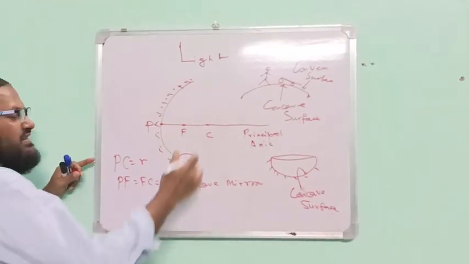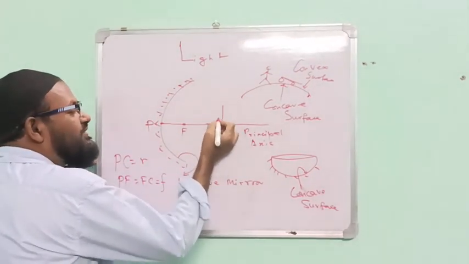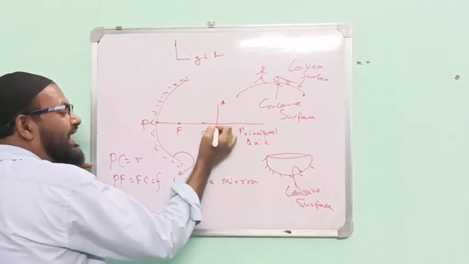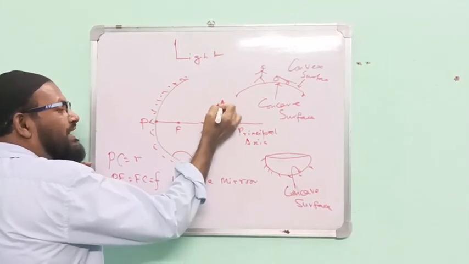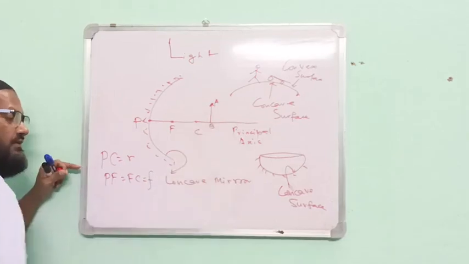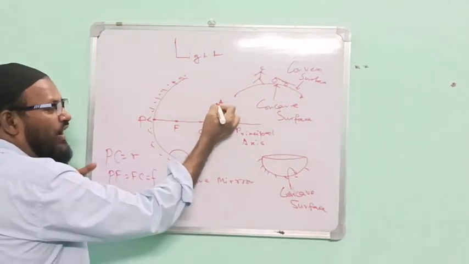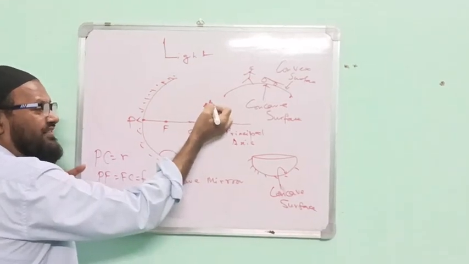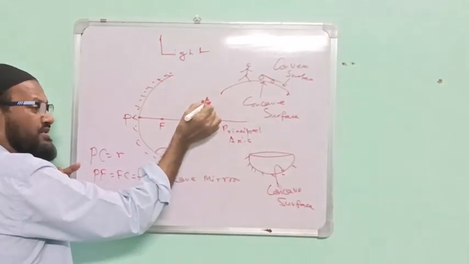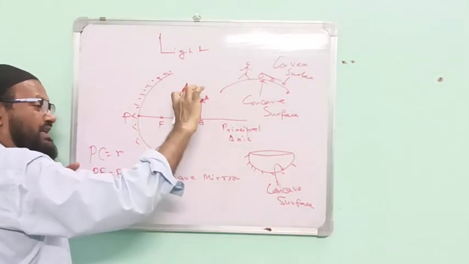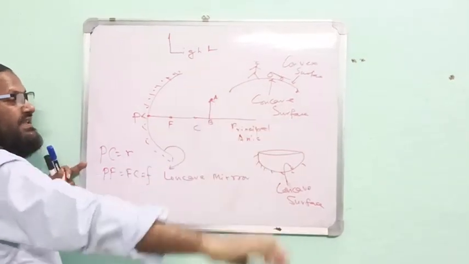I am taking an object. This object is known as an extended object. This is A and this is B, the head and the tail. Now, please see here. I am drawing the image of this point. A acts as a point object, B also a point object. But AB is the extended object.